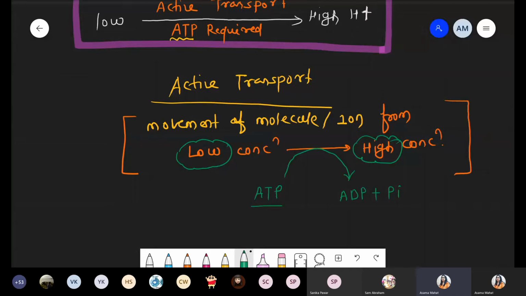This movement pattern is called active transport. Active means against the concentration gradient, from low to high movement by utilizing ATP.